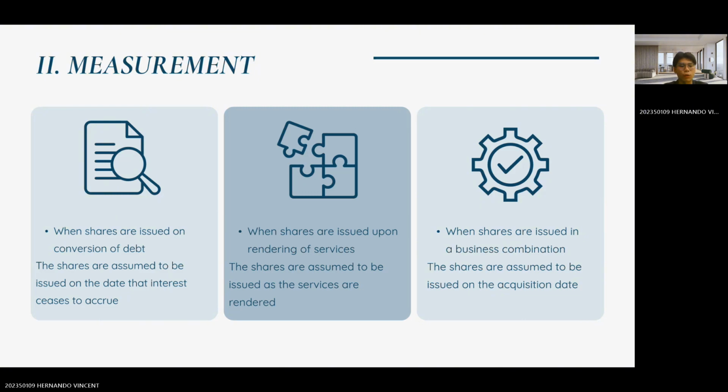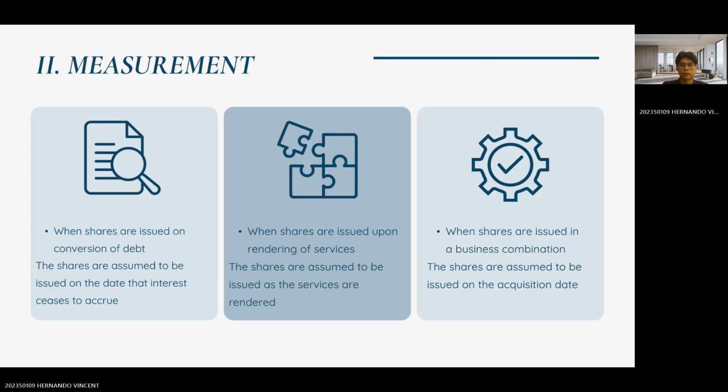Third, in the context of a merger or acquisition, when shares are issued in a business combination, they are assumed to be issued on the acquisition date. By understanding these measurement principles, we can ensure that share issuances are recorded accurately according to the specific circumstances.